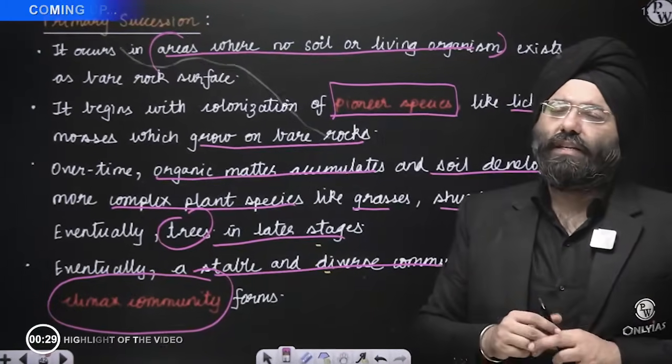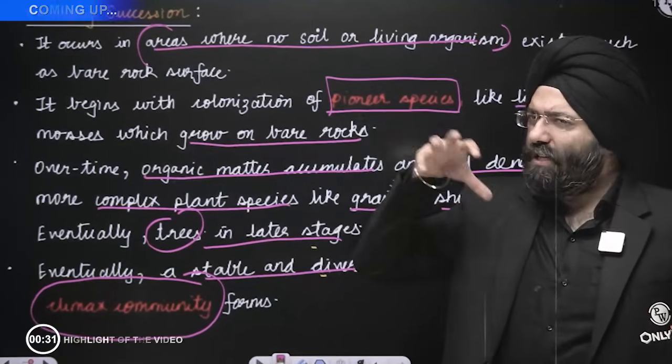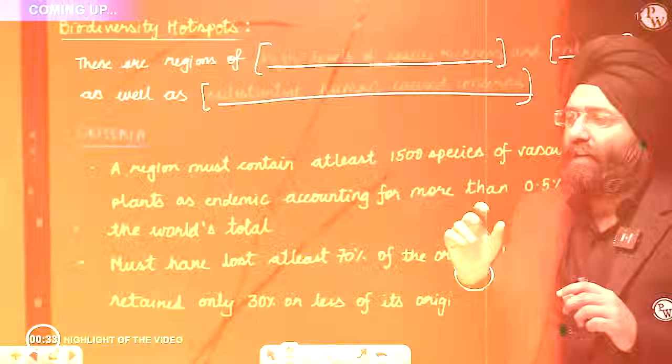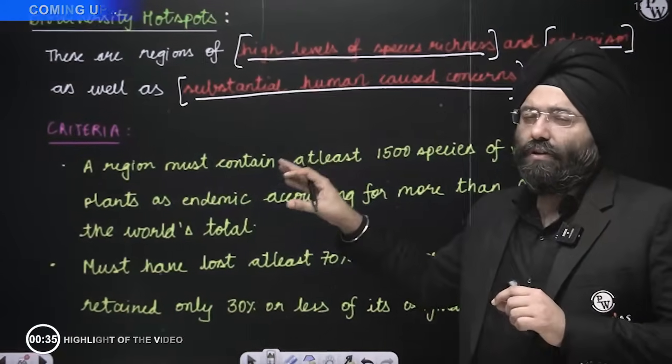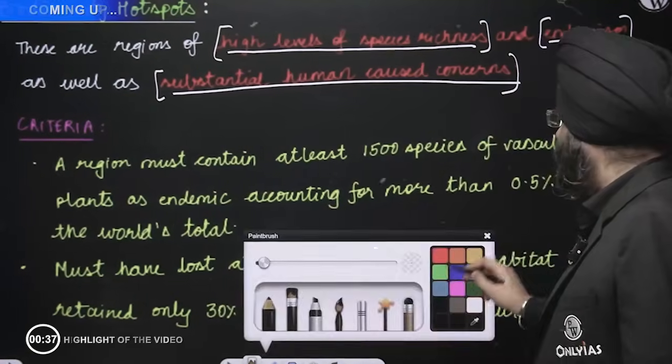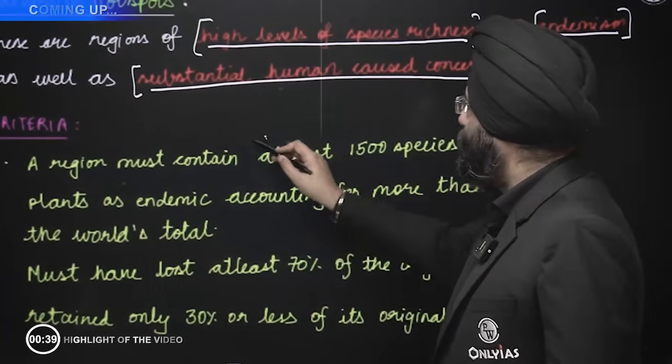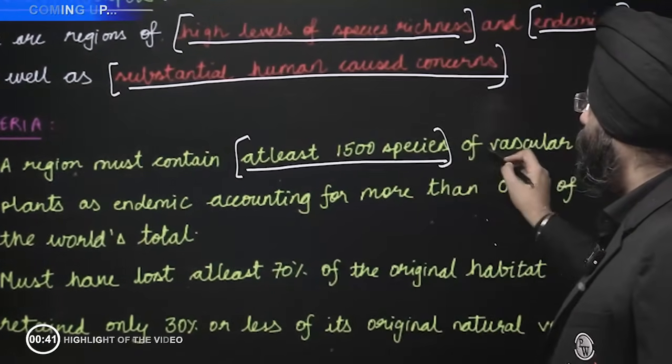Climax community means that over here various species will be present, but they are in stable condition. So what is the criteria for declaring any particular region as a biodiversity hotspot? See, a region must contain at least 1500 species of vascular plants.